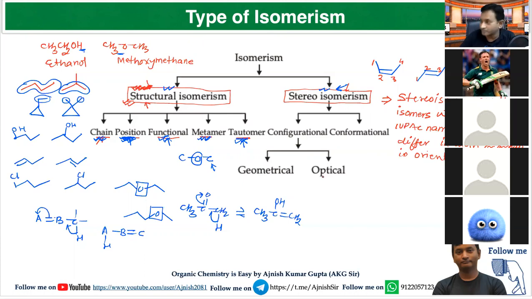Here, both methyl groups are on the same side of the double bond, but here, both methyl groups are on opposite sides of the double bond. So there is a difference in orientation of these methyl groups in space. So they are called stereoisomers.